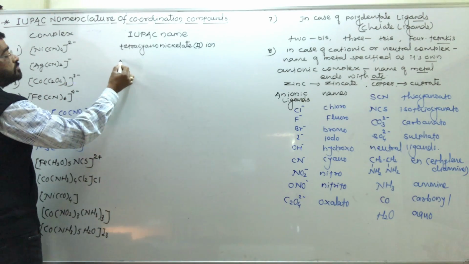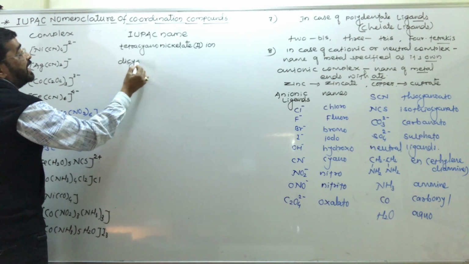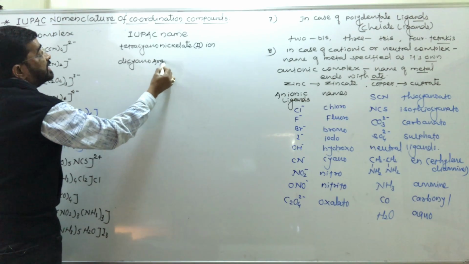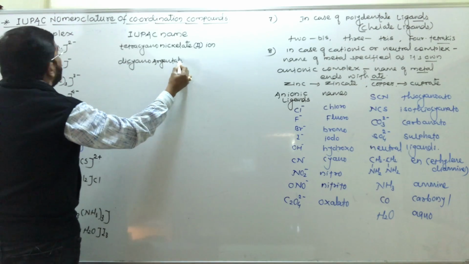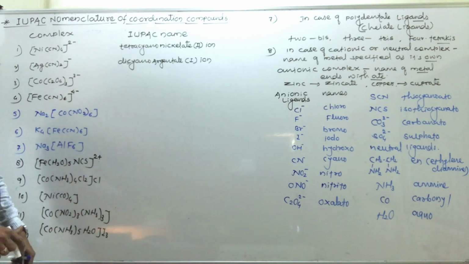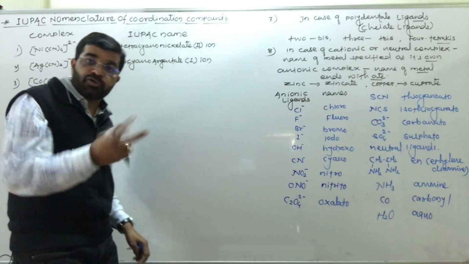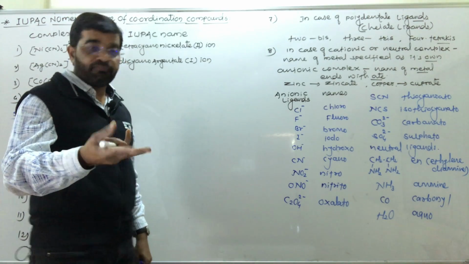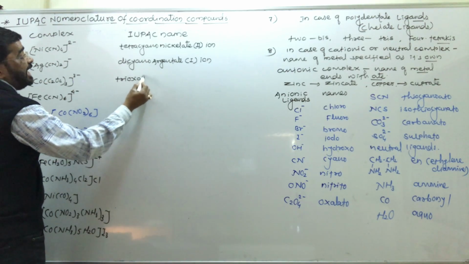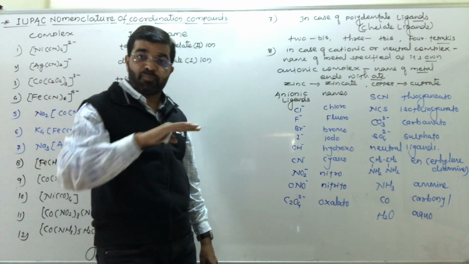Now here, dicyano argentate, oxidation number is 1, and lastly ending with ion. Now three oxalato groups are there, so trioxalato cobaltate, an anionic complex.